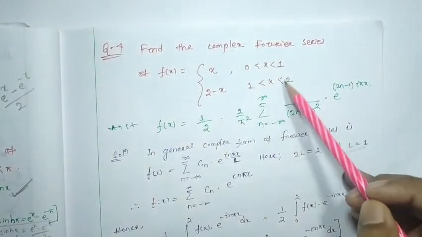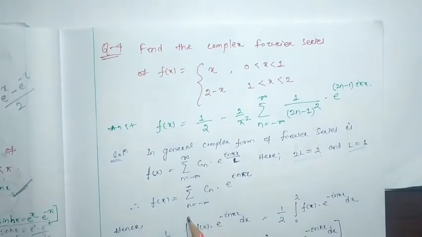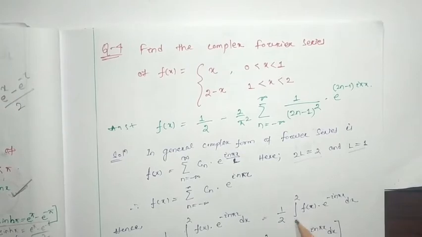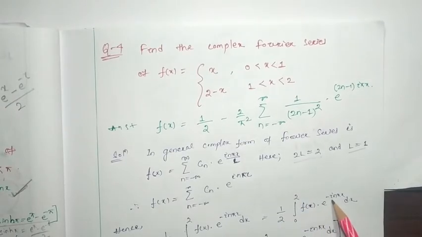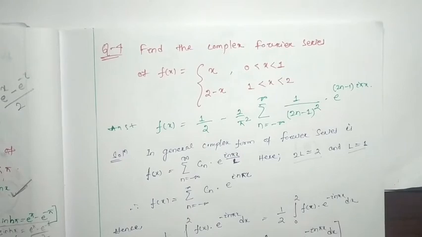Plus L is nothing but 2. So 0 to 2, f(x) e to the power minus i n pi x by L, and L is nothing but 1, so minus i n pi x dx. So 1 by 2, integral from 0 to 2 of f(x) e to the power minus i n pi x dx. Here L is nothing but 1, so 1 by 2.